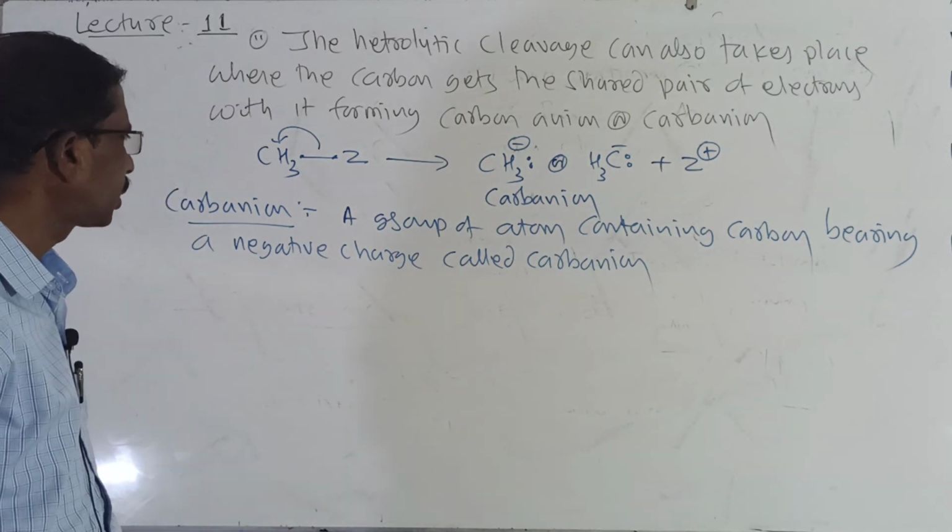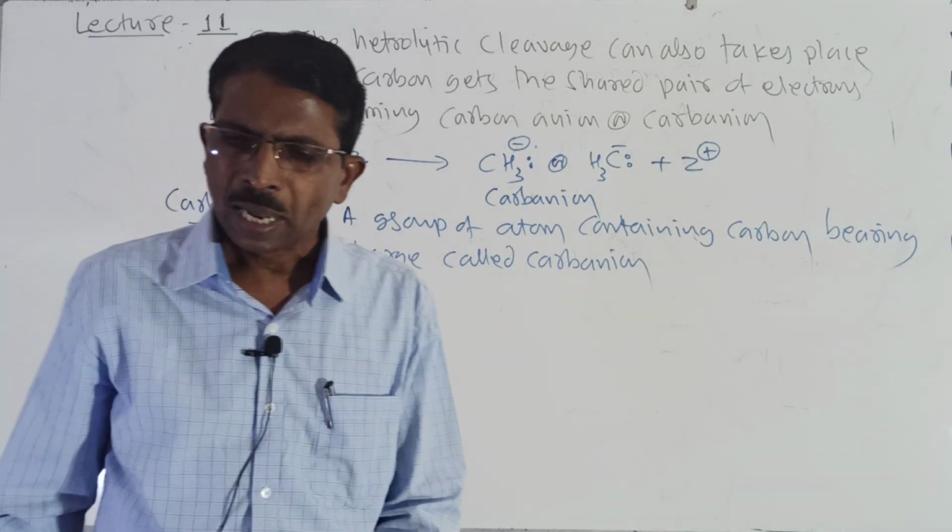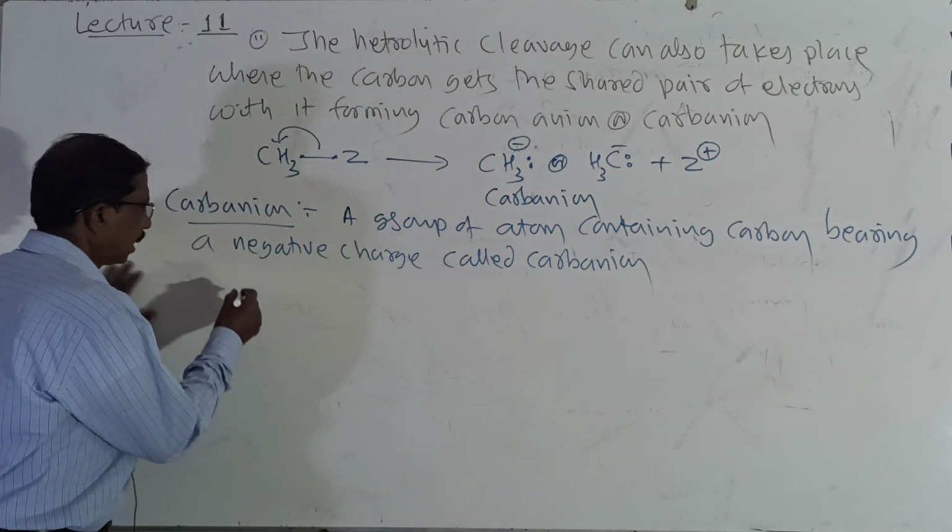A carbon bearing a negative charge is called carbanion.